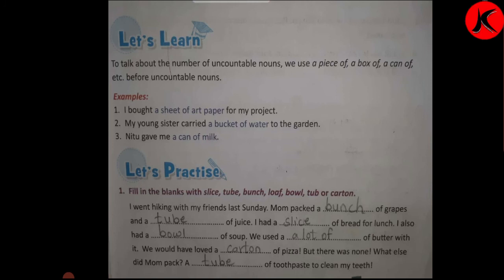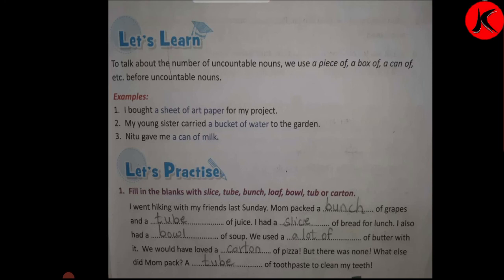To talk about the number of uncountable nouns, we use these words before uncountable nouns. Say, I bought a sheet of art paper for my project. My young sister carried a bucket of water to the garden. Neetu gave me a can of milk. Now fill in the blanks with slice, tube, bunch, loaf, bowl or carton. Now you have to select these words in the blanks given below.